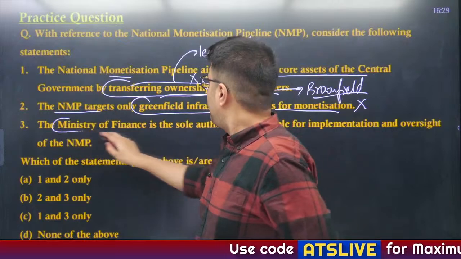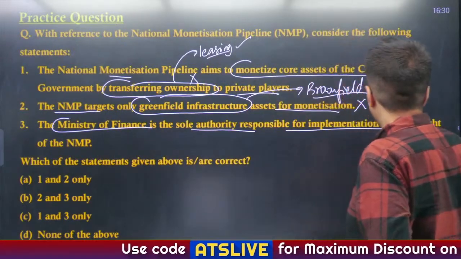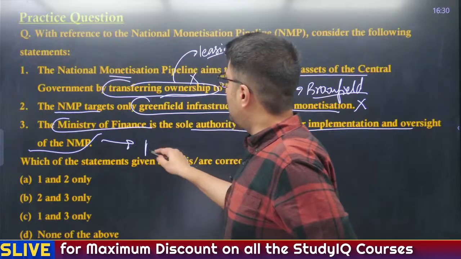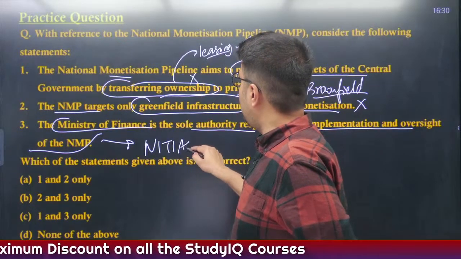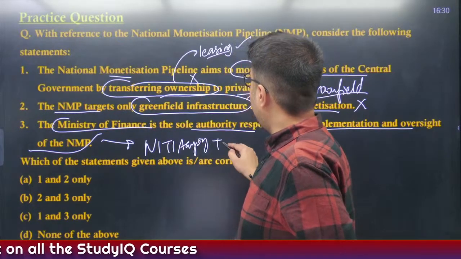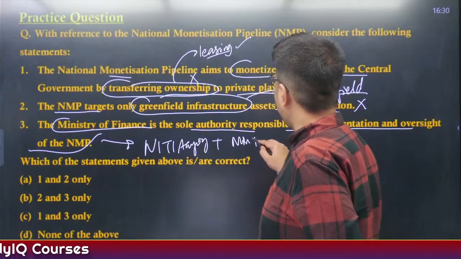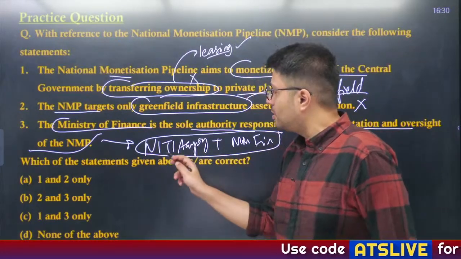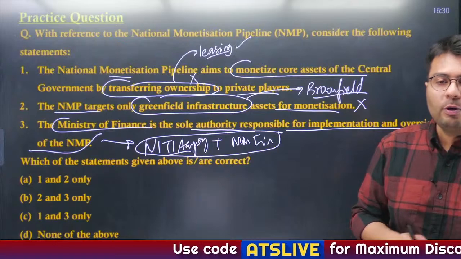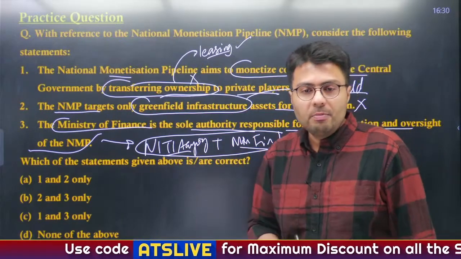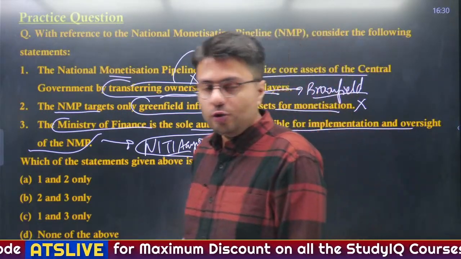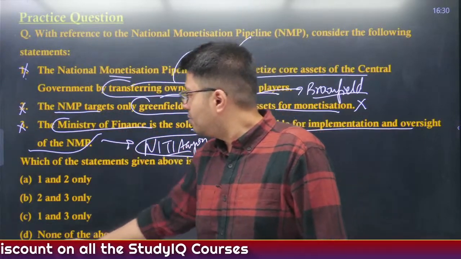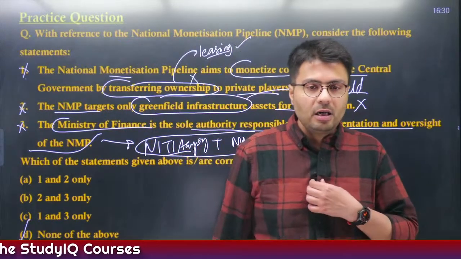Now, the Ministry of Finance is the sole authority responsible for implementation and oversight of NMP. Well, the sole authority responsible is Niti Aayog, and this will also be done with cooperation of the Ministry of Finance. So these two authorities are majorly responsible. Niti Aayog was responsible for identifying, and mostly the Ministry of Finance is responsible for its oversight. So the third statement is also incorrect, the rest two were incorrect only. So option D is your right answer, none of the above.